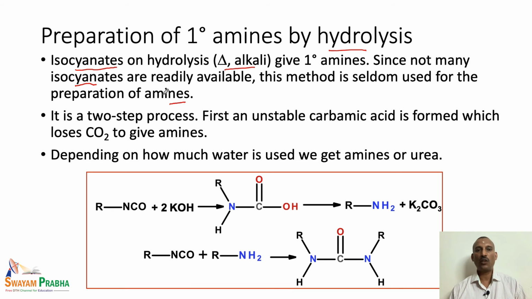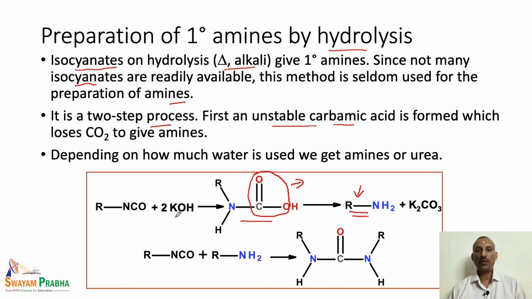Basically, hydrolysis of isocyanate is a two-step process. In the first step, we get an unstable carbamic acid. This is the carbamic acid, and it has the CO2 unit. When this CO2 unit is lost, we end up with the corresponding amino compound. So, we have the R, H, N and H, then there is one hydrogen here. If these two combine together, we end up with the primary amine as shown here.